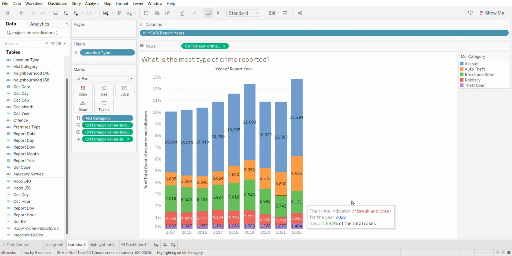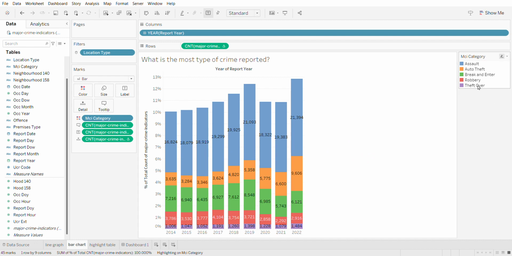For my second question, I want to know what is the most type of crime reported. I use a bar chart to show all the types of crime that occurred, and it's showing us that assault is the most type of crime that were reported each year. On the right side is a highlighter wherein we can select a specific type of crime that we want to view the data from.